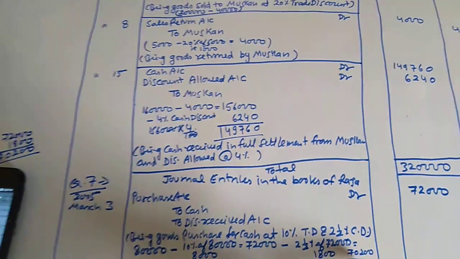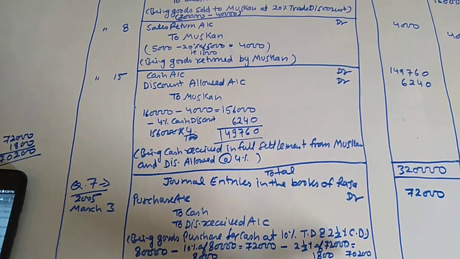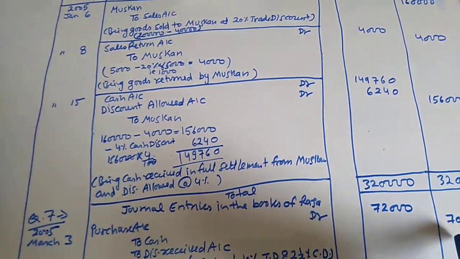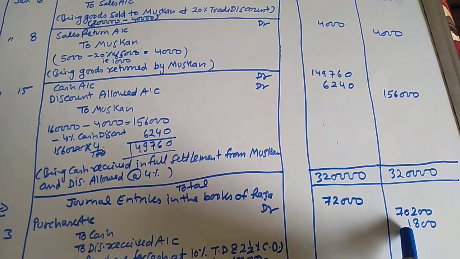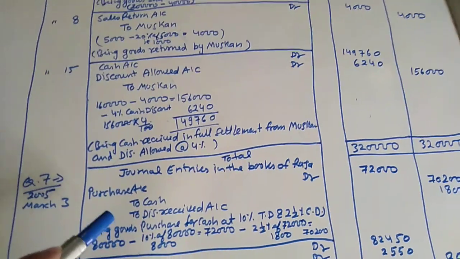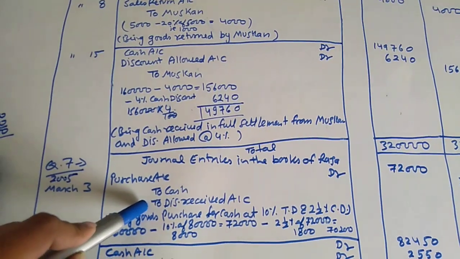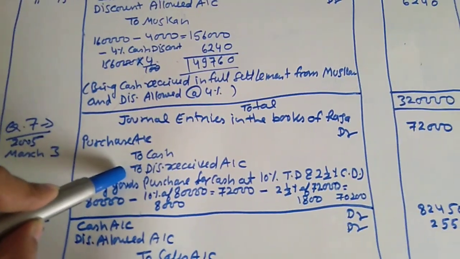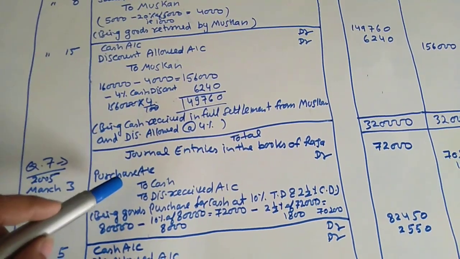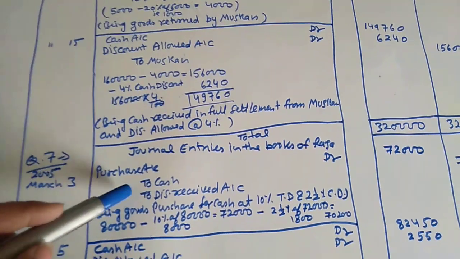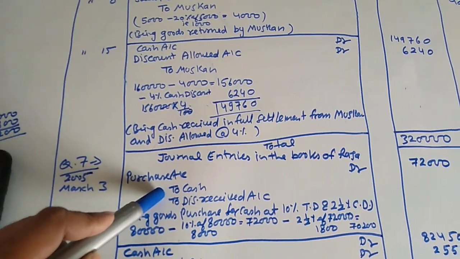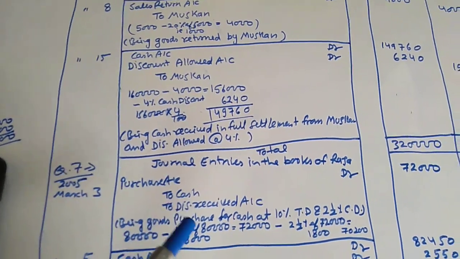So 70,200 will be paid for the purchase, and 1,800 is the discount receipt. Discount receipt is the revenue for the business and a nominal account. We are paying cash for the purchase, that's why cash is reducing, and we are crediting the cash account.